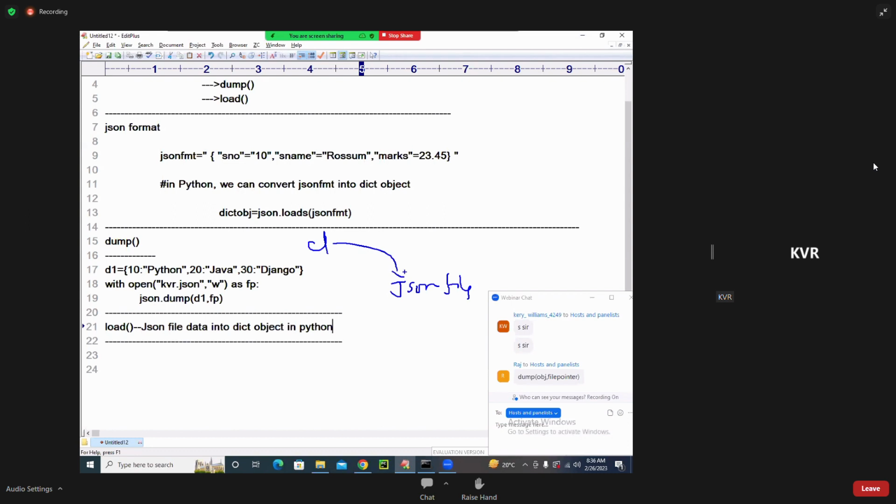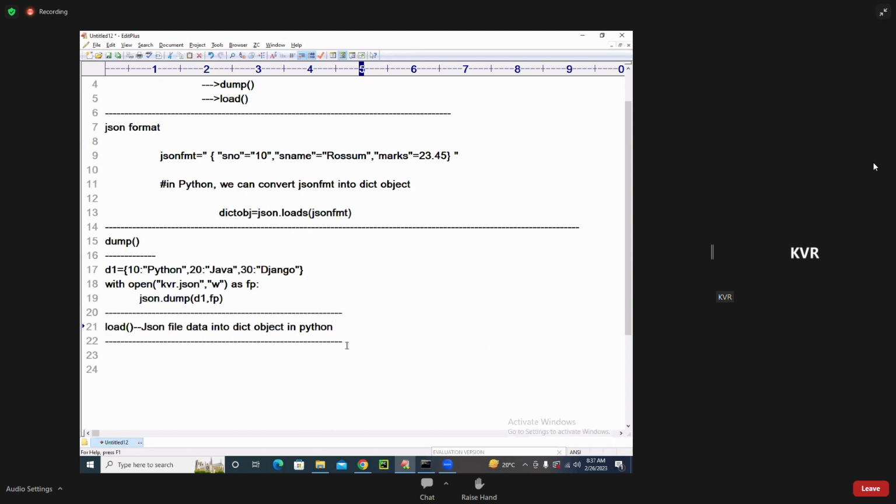Here, what is the function name? Dump. The dict object is present in where? Main memory. It is going to be present in where? Secondary memory. What is this now? I'm getting back to where? Dictionary once again. This is called a load. Did you understand, student? This is called a dump. This is called a load.